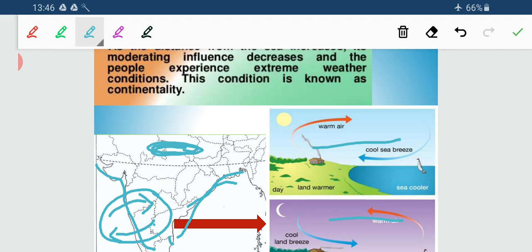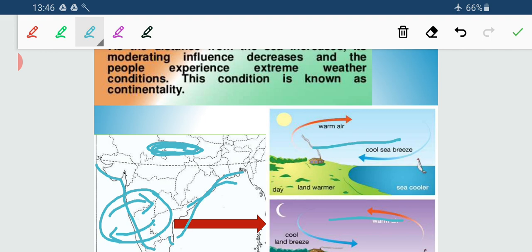We term it extreme climatic condition, and here we use the term equable type of climatic condition. So we got two types of climate due to coastal locations and distance from the sea.